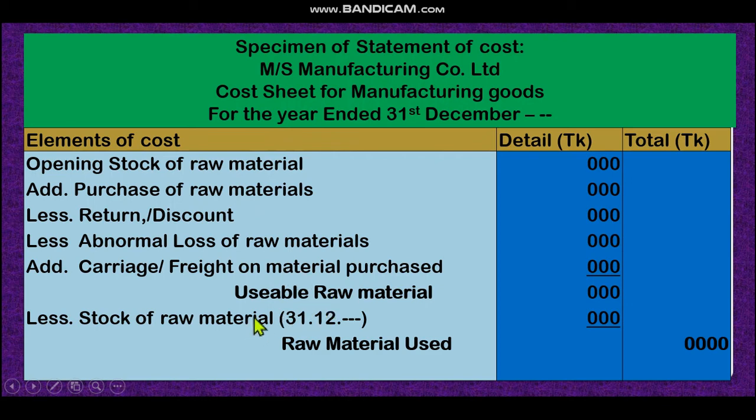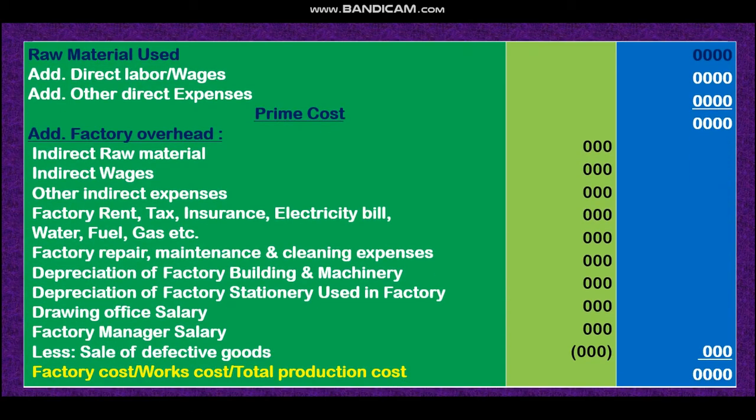Then from that we subtract the closing stock of raw material, which gives the raw material used. Then to raw material used, add direct labor plus other direct expenses. That is the formula we memorized: raw material plus labor plus other direct expenses is prime cost. And with the prime cost we add factory overhead. Look, some examples of factory overhead are given. Take a screenshot and memorize this. Prime cost plus factory overhead is factory cost, or work cost, or production cost.